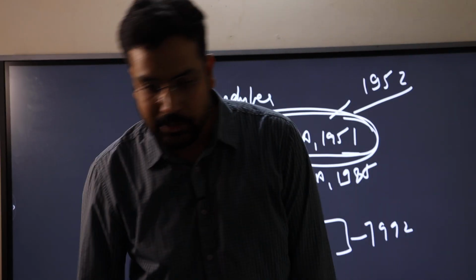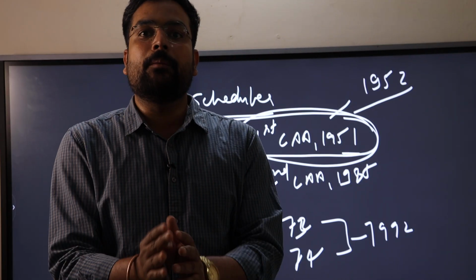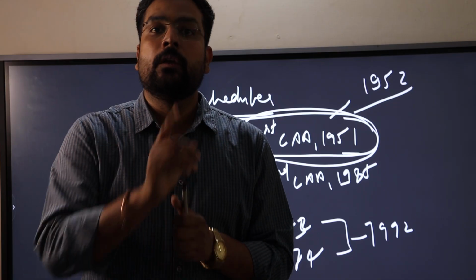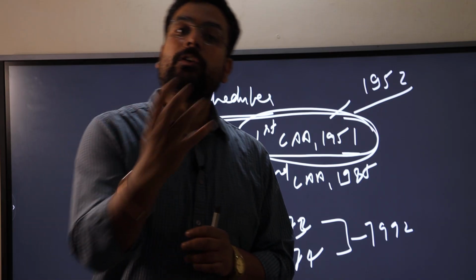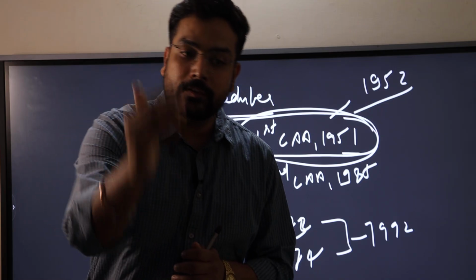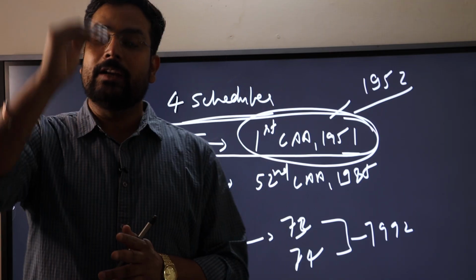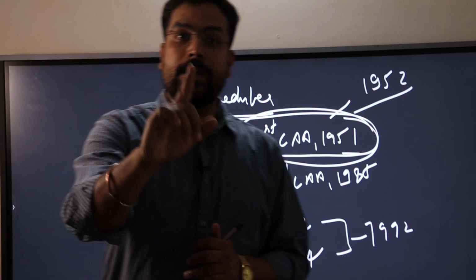And here comes a question: at the first amendment of the Indian Constitution, there was no Rajya Sabha, there was no Lok Sabha, there was an interim parliament, a single unicameral parliament that amended the Constitution in 1951.